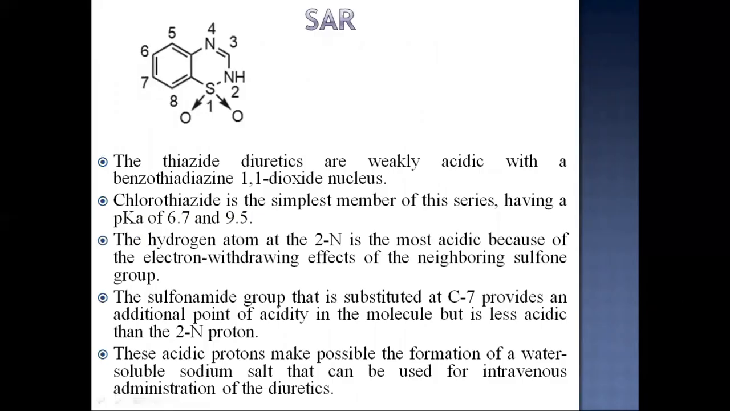In structure activity relationship, the thiazide diuretics are weakly acidic with a benzothiazidine 1,1 dioxide nucleus. Here you can see this molecule, that is the basic molecule for the thiazides. Chlorothiazide is the simplest member of this series, having a pKa of 6.7 and 9.5. The hydrogen atom at the second nitrogen is the most acidic because of the electron withdrawing effects of the neighboring sulfone group. The sulfonamide group that is substituted at C7 provides an additional point of acidity in the molecule but is less acidic than the second nitrogen proton.